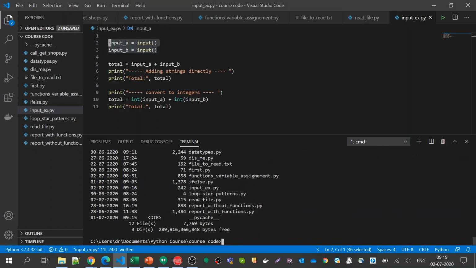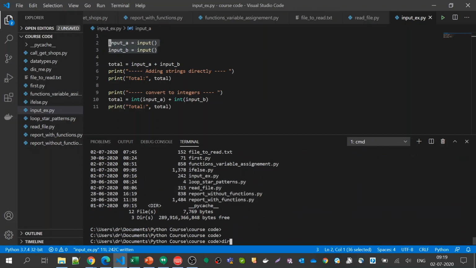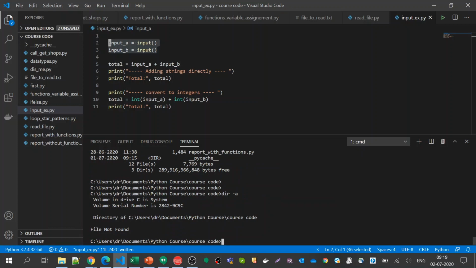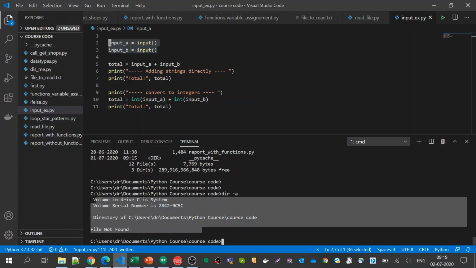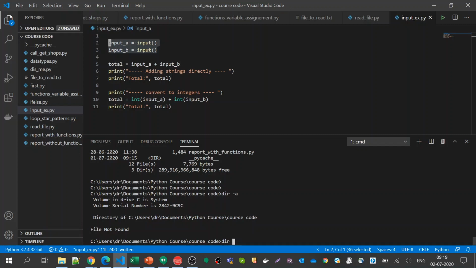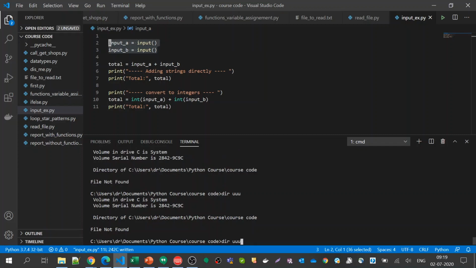Okay, in case I use dir a, it is telling me that in system it is giving some error. So dir a is there, and if I say help, it's not there. So whichever is not there, it is programmed to return some errors.